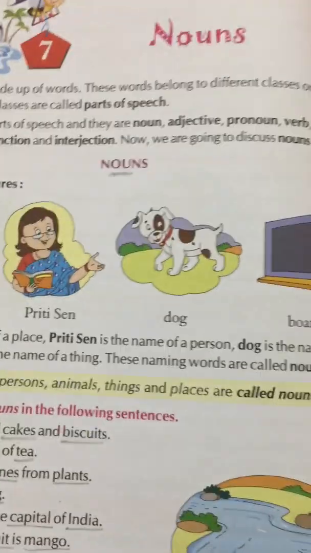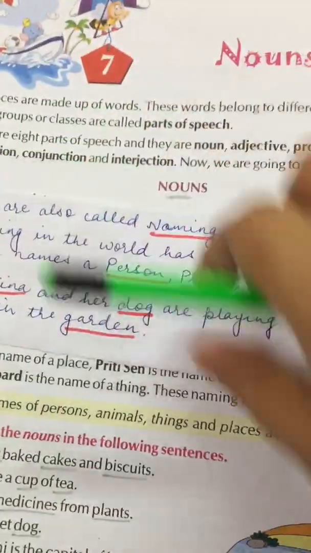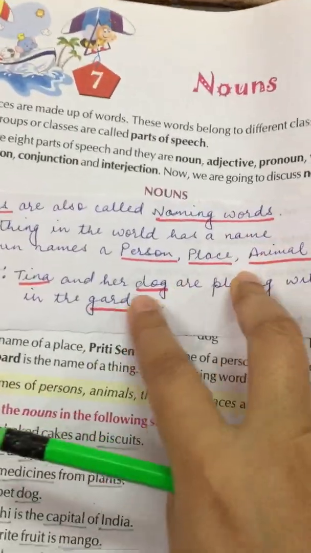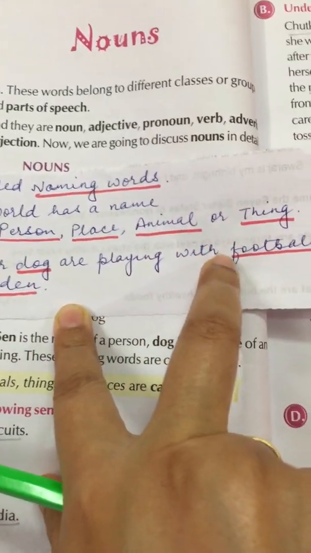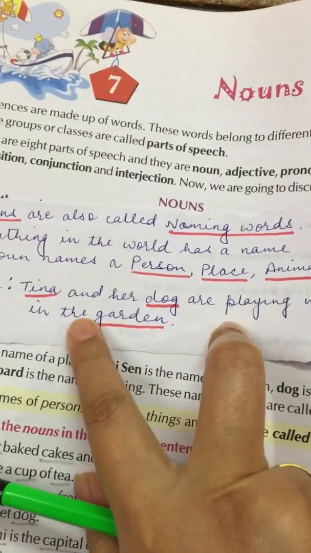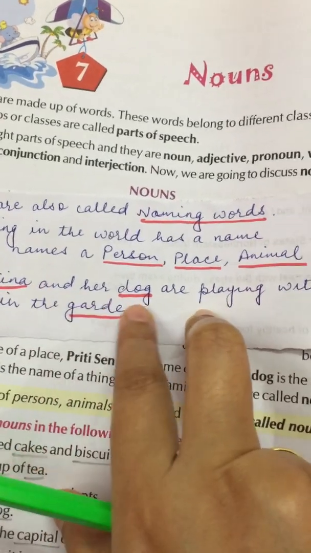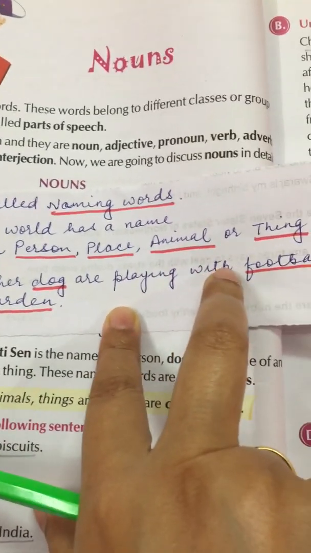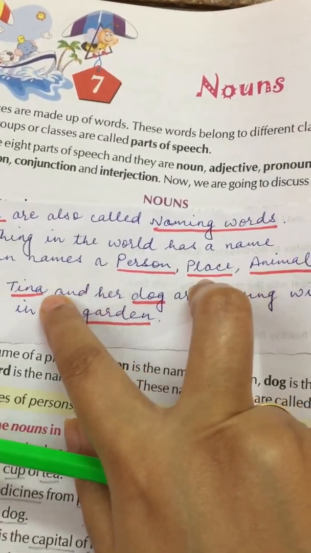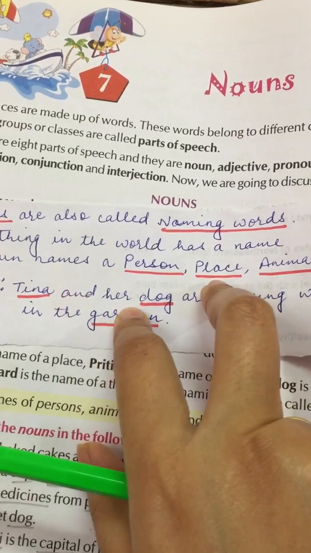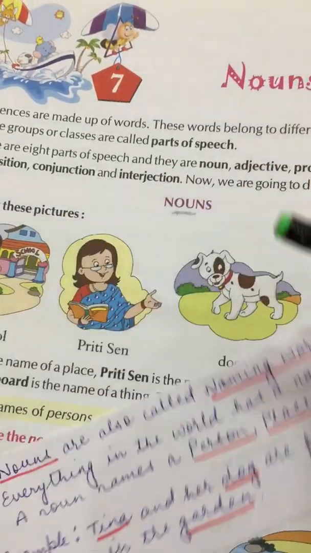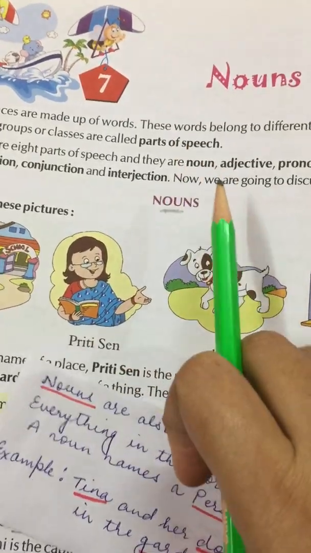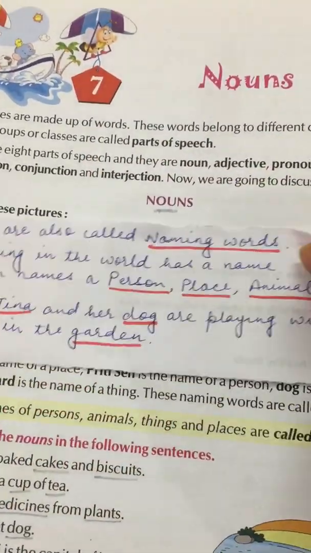Alright. So now look at this example that I have made for you. Tina and her dog are playing with football in the garden. Here you can see the name of a girl named Tina. Tina is the name of a girl.